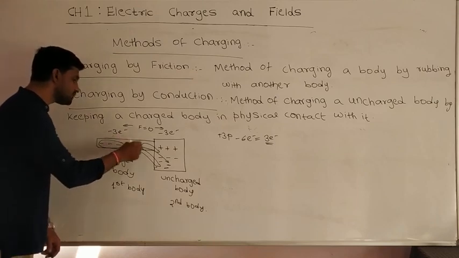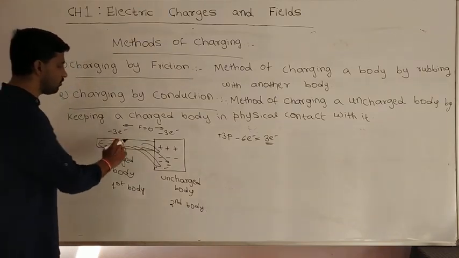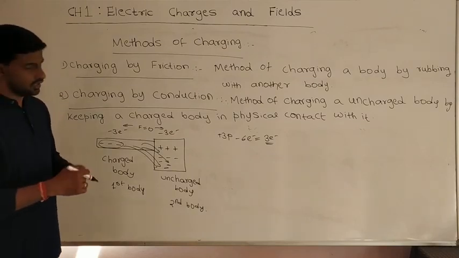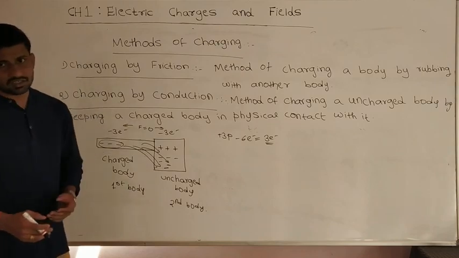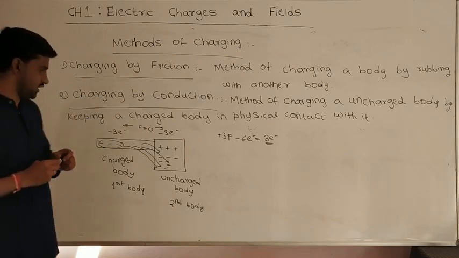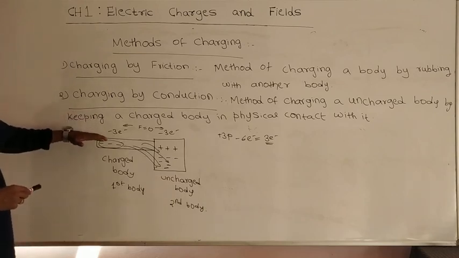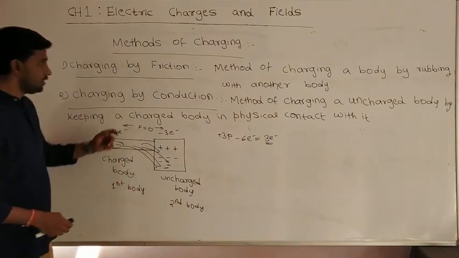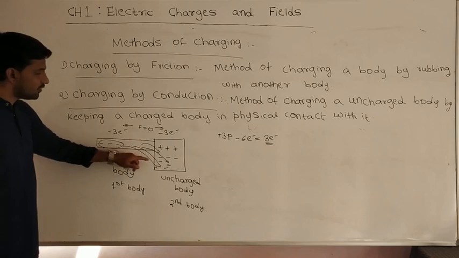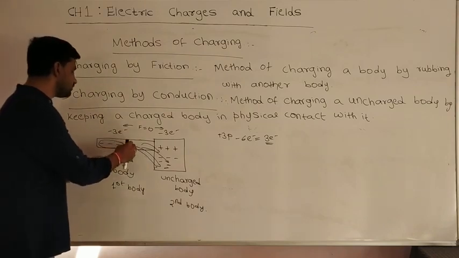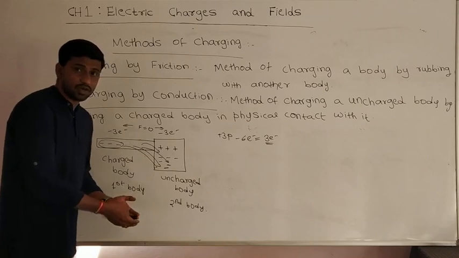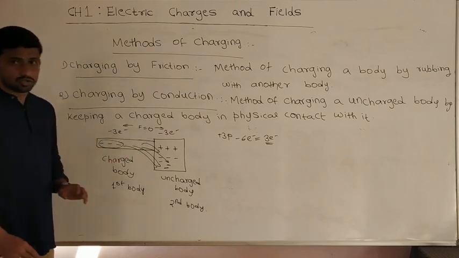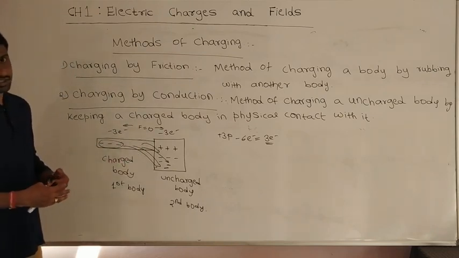Here if you observe, out of 6 only 3 electrons can move from one body to another body. That means only half of the transmission of charges will take place in the case of charging by conduction method. So that is a very important point here. We can make an uncharged body a charged body by conduction method by keeping the physical contact of a charged body with it. Only half of the charges will transfer from a charged body to the uncharged body, because after half of the transfer of charges the net force becomes 0, so further transmission of charges will not take place.